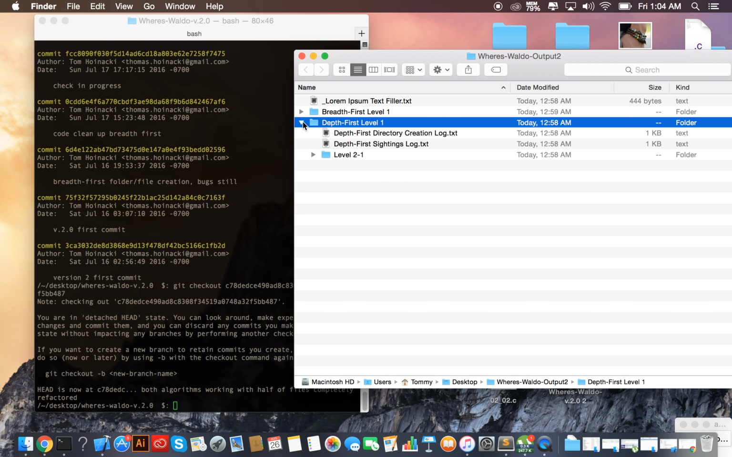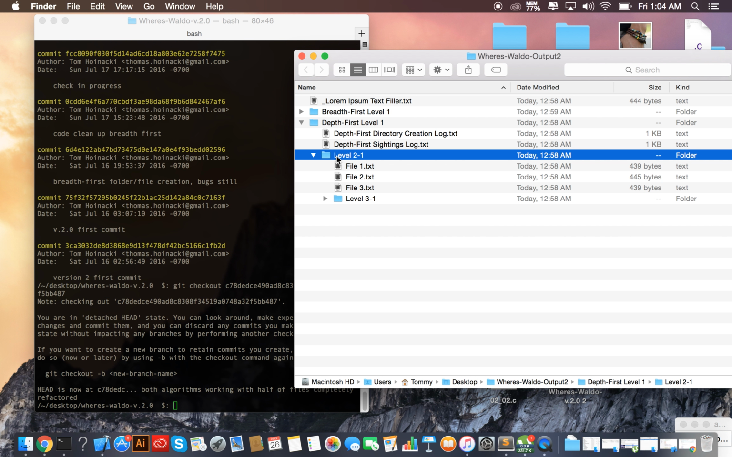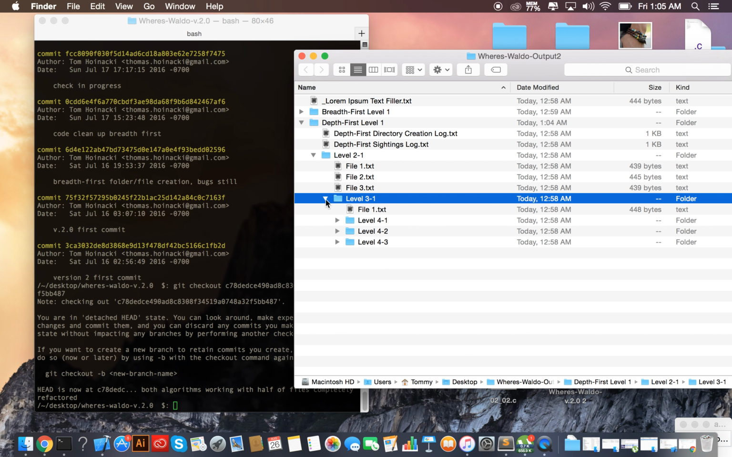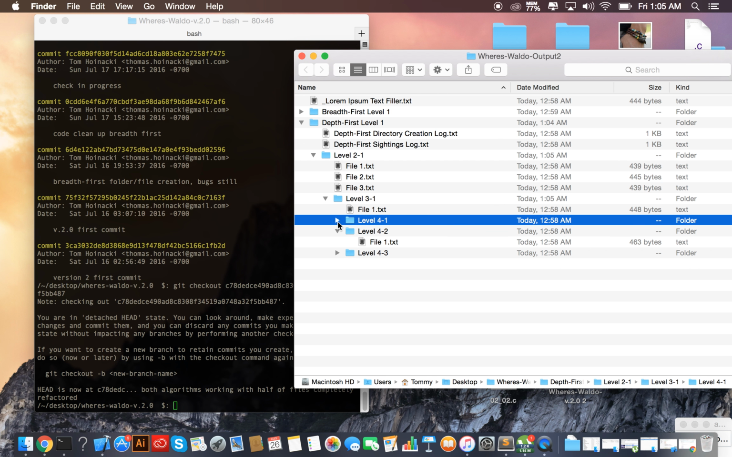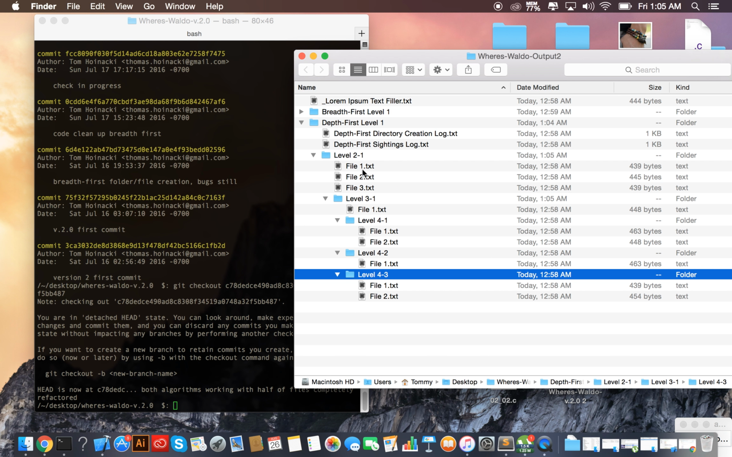So depth's the same idea. We only got 1 this time randomly. We could have had 3 level 2s. We got 1, and we only had 1 level 3, which is also randomly small, but we did get 3 level 4s randomly, and we got all these little files.